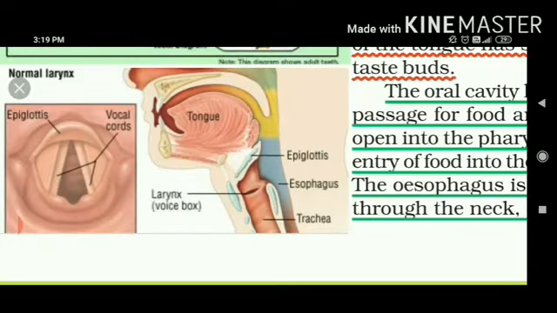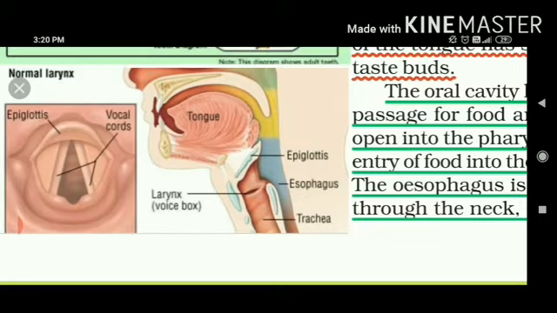In the picture, you can see that there are 2 kinds of pipes. One is called the trachea, known as the windpipe, and the second is written as esophagus. In some books, the spelling of esophagus starts with O and in others with E. So both are equally right. As the sound starts with E, some books have started writing it with E. So there are 2 pipes that are adjoined with each other. One is the windpipe and the second is the food pipe.